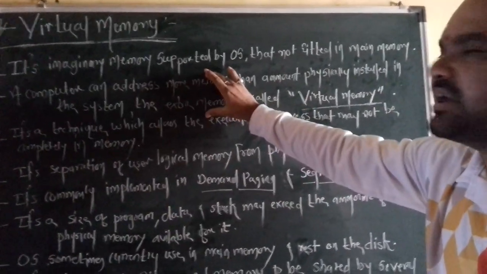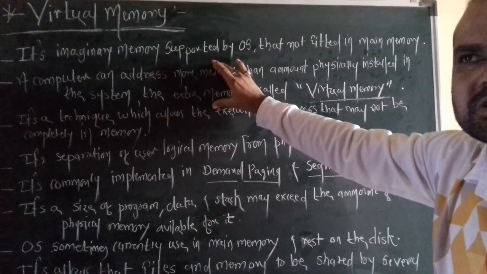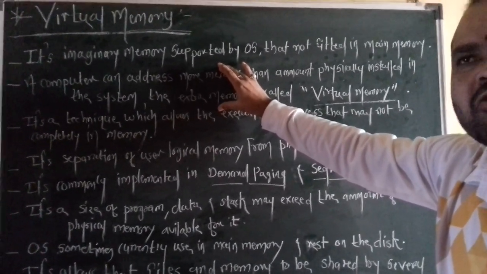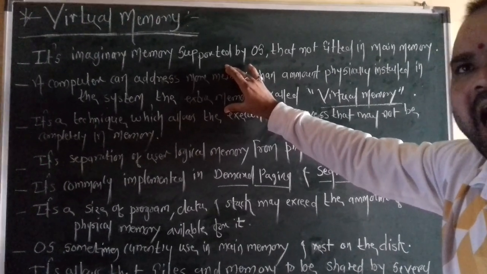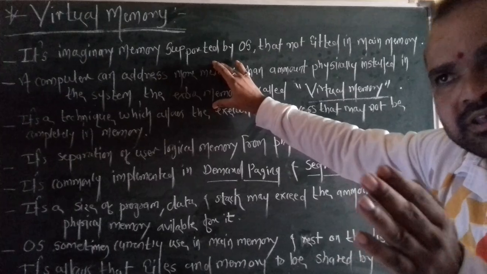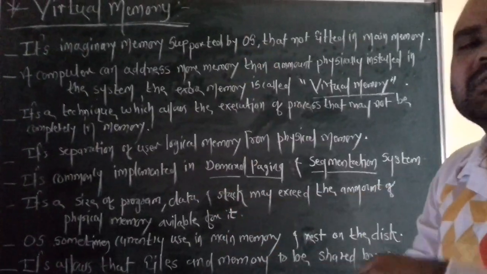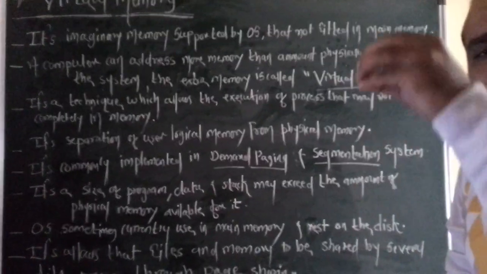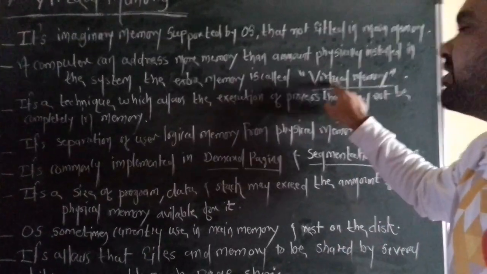Means what exactly? Whenever a particular computer or machine takes memory for a program and process, but actually very little memory is installed in the disk. Okay, now in that situation, in that condition, some extra memory is pending. That extra memory is called virtual memory.